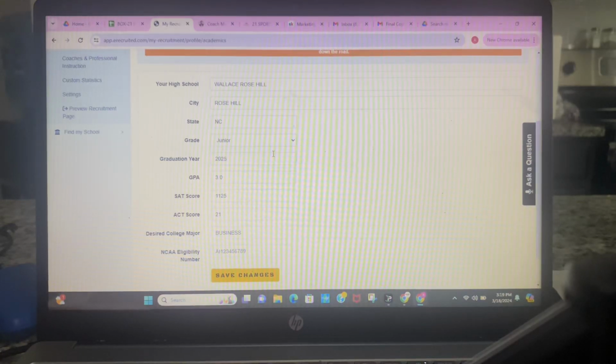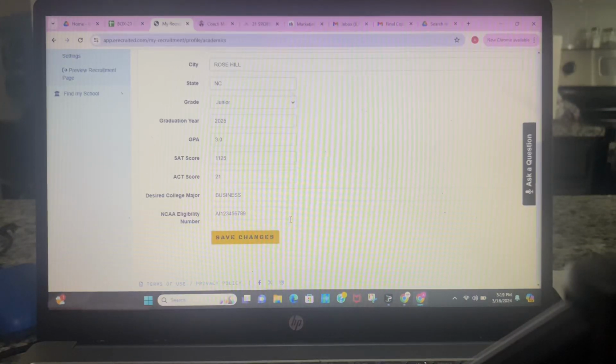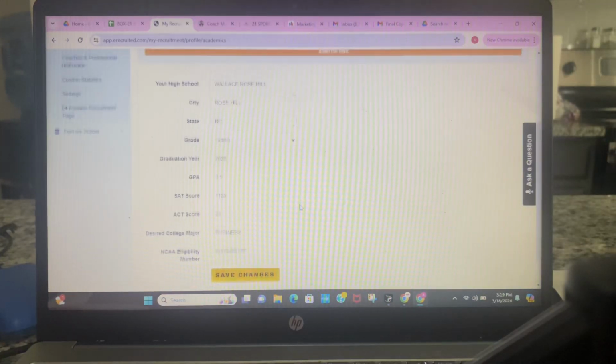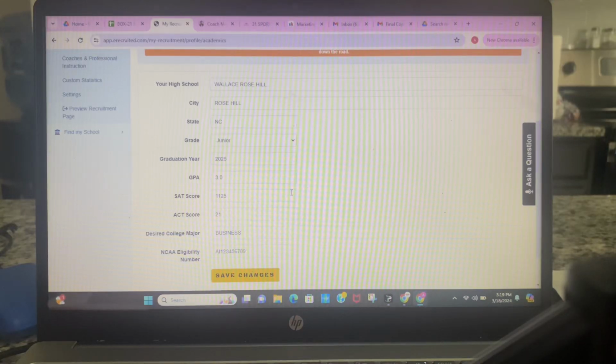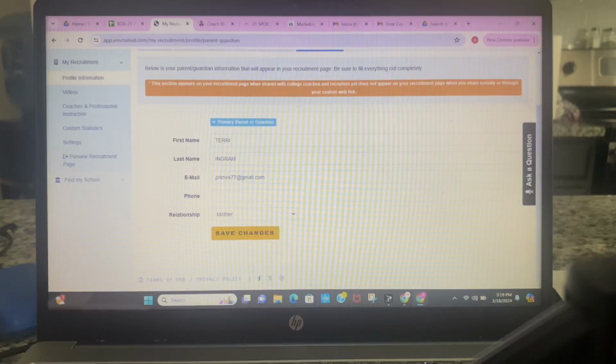You'll have your SAT, ACT, your major, your NCAA eligibility numbers. All those things that should be inside of a profile, so the coach knows who he's dealing with and what type of athlete he's dealing with, should be included here. All right, parent and guardian information here.